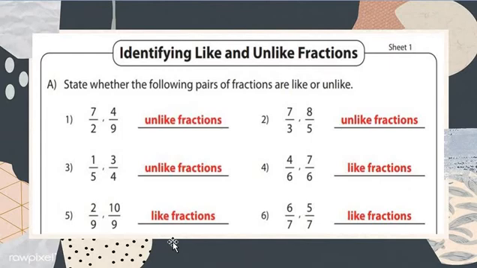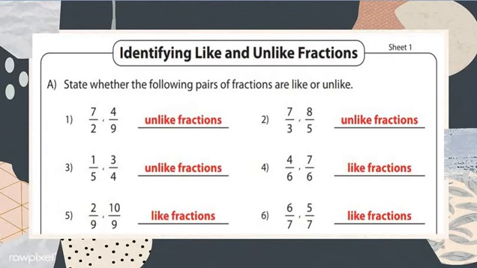Now question number 6: 6 upon 7 and 5 upon 7. It is called a like fraction. Understood, my dear students? Now we move on further.